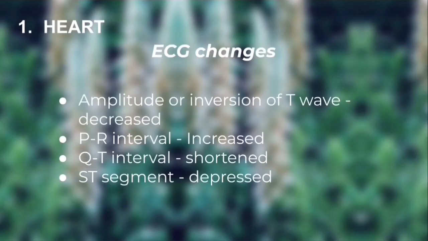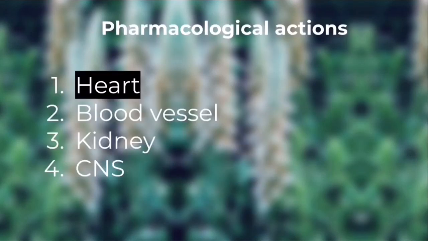There are also ECG changes. See the second and third point, the PR interval is increased while the QT interval is shortened. Two intervals, PR and QT. PR is increased while QT is shortened. And the last point is a segment, the ST segment, that is depressed, while the first point, amplitude or inversion of T wave, is decreased. Two intervals, one segment and one wave. T wave amplitude is decreased. So we completed heart.